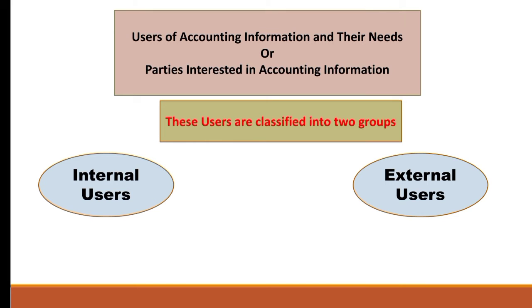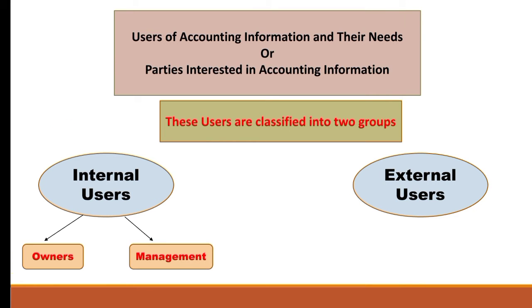Internal users are the persons who have a direct interest in the business enterprise. The two groups included in internal users are owners and management. So owners and management are the two groups who have a direct interest in the business enterprise. Who are the owners? Owners can be the present investors who contribute capital in the business and as such want to know about the profitability and financial soundness of the business. So owners of the business always want to know about the profitability of their business, and also the financial position of their business.